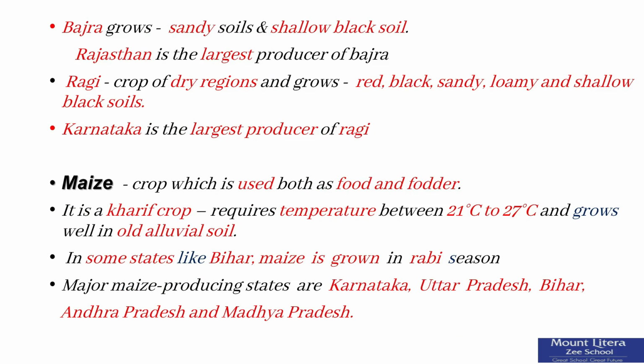Maize. It is a crop which is used both as food and fodder. It is a kharif crop which requires temperature between 21 degrees Celsius to 27 degrees Celsius and grows well in old alluvial soil. In some states like Bihar, maize is grown in Rabi season also. Major maize producing states are Karnataka, Uttar Pradesh, Bihar, Andhra Pradesh and Madhya Pradesh.